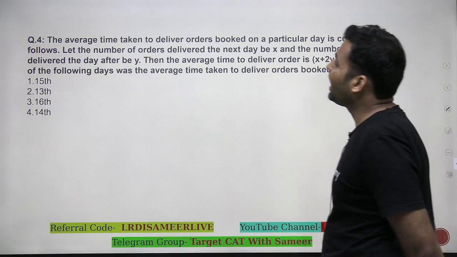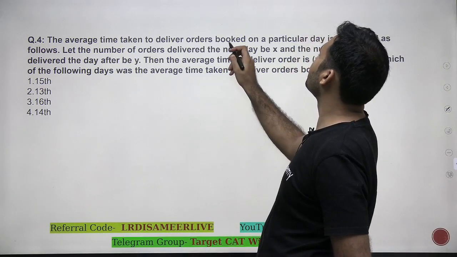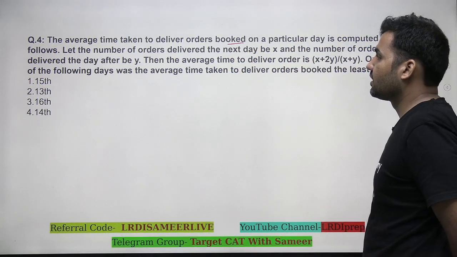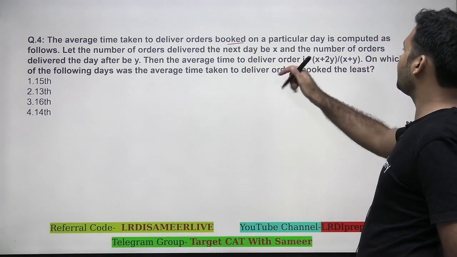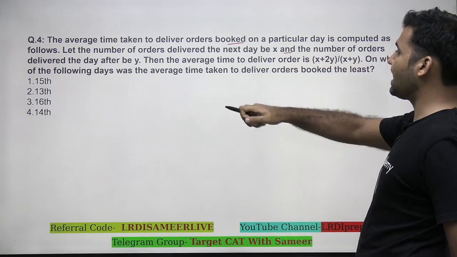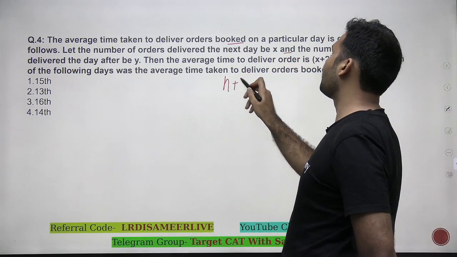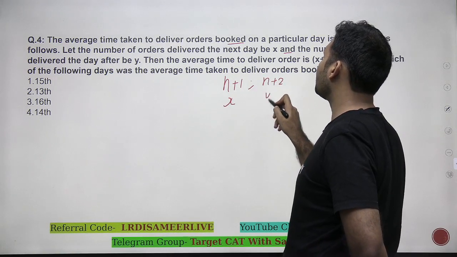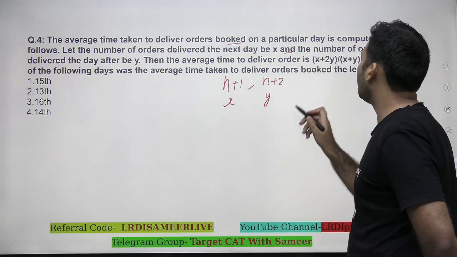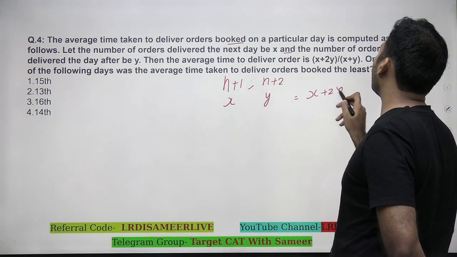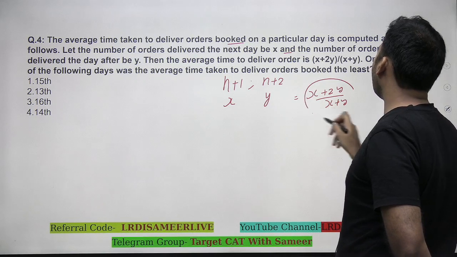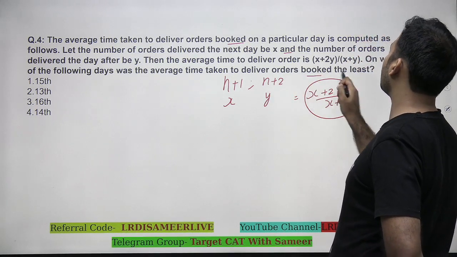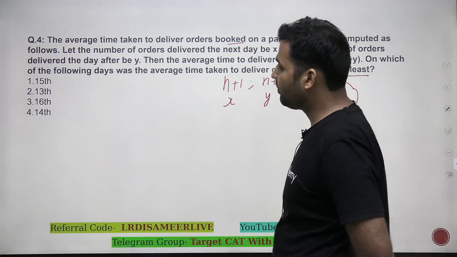It says, the average time taken to deliver orders booked on a particular day is computed as follows. Let the number of orders delivered the next day be X and the number of orders delivered the day after be Y. That means if the number of orders delivered on n plus 1 is X and the number of orders delivered on n plus 2 is Y, then the average time to deliver the order is taken as (X plus 2Y) upon (X plus Y). Now I'm supposed to find out on which of the following days the average time taken to deliver the orders booked was the least. So 13, 14, 15, 16.